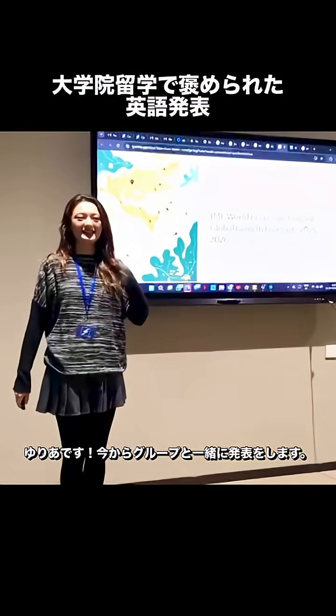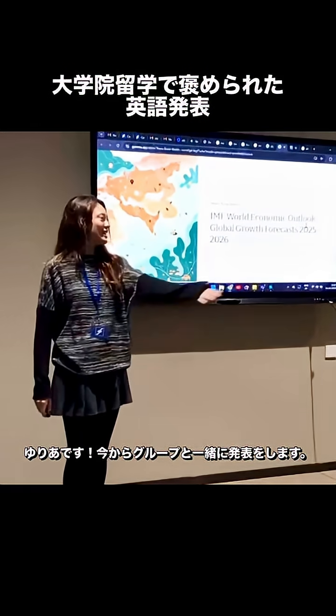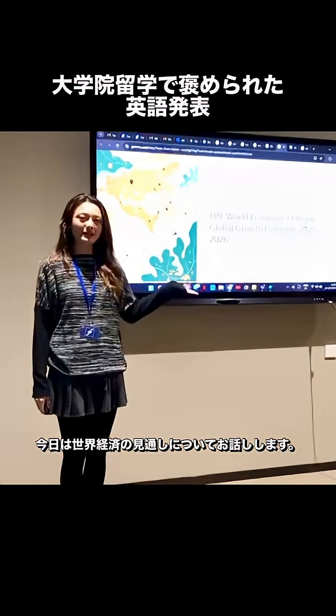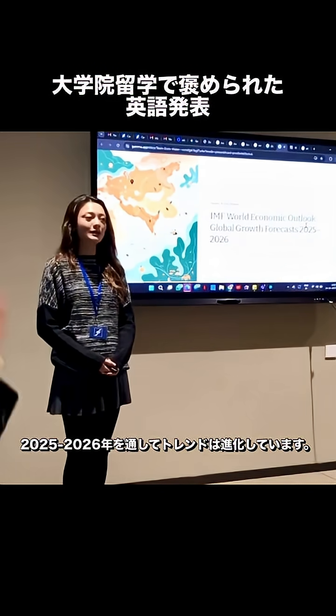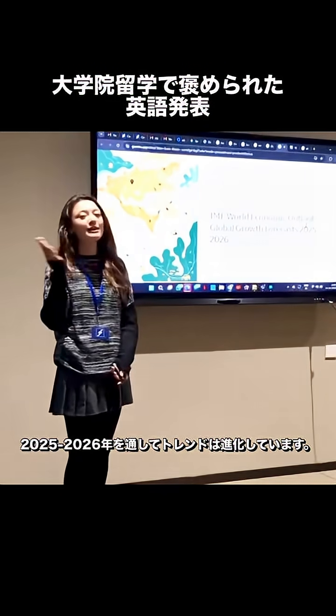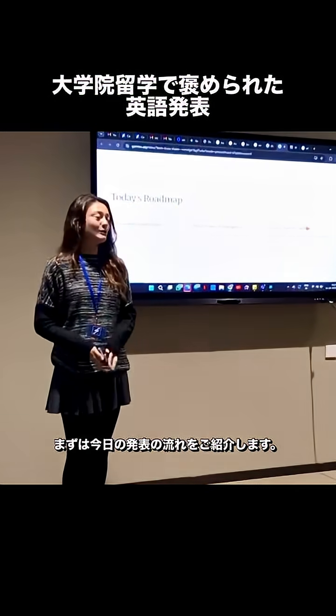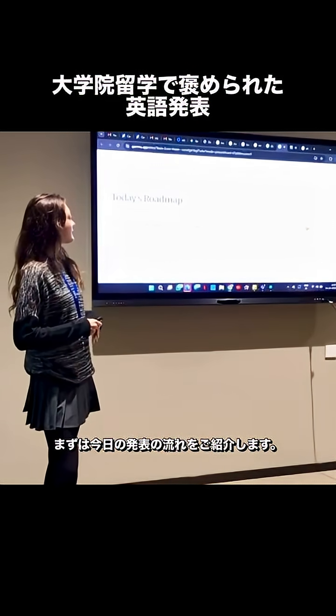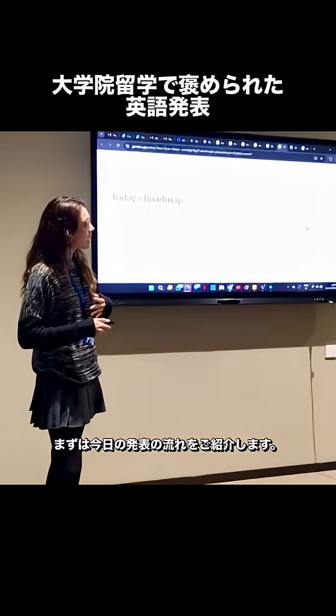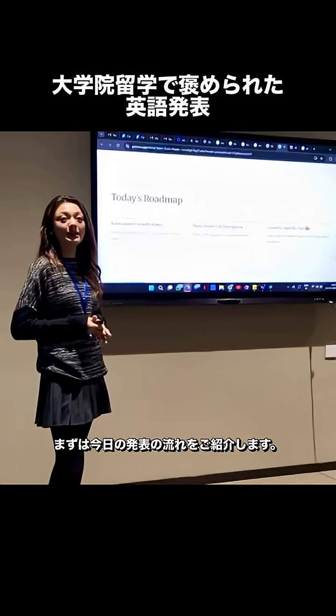Division, consisted of myself, Julia, Roshni, and Neen, and we'll be presenting about our views on the IMF World Economic Outlook and how global trends will persist going on 2025 to 2026. So before we dive into our presentation, this is our roadmap for today to give us an overview of what we'll be discussing and how we'll be proceeding with explaining our outlook.